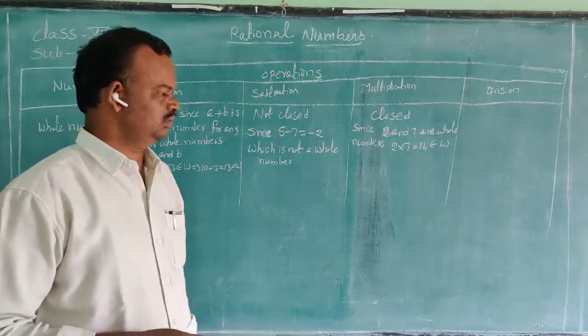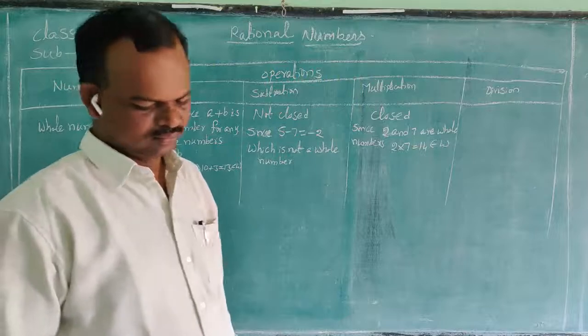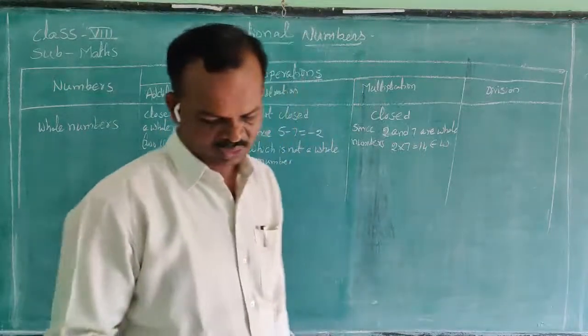So 2 into 7 belongs to W. Next, division, not closed.